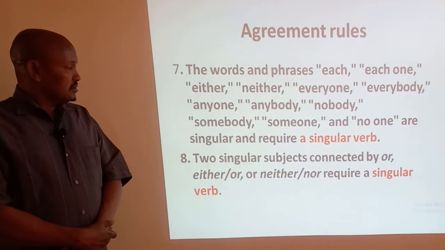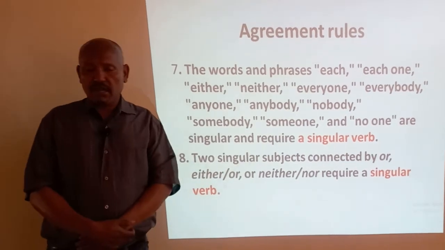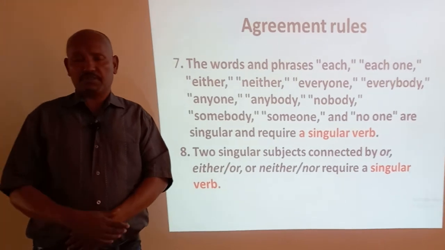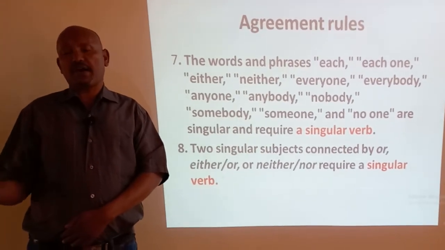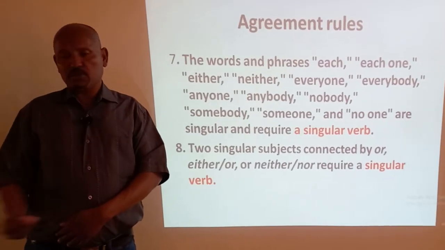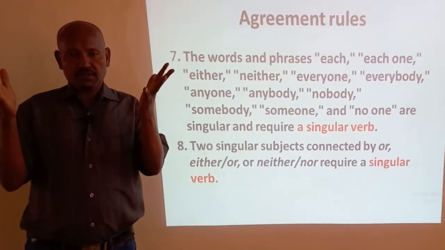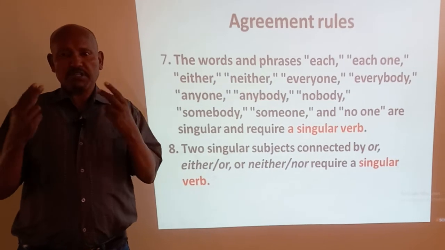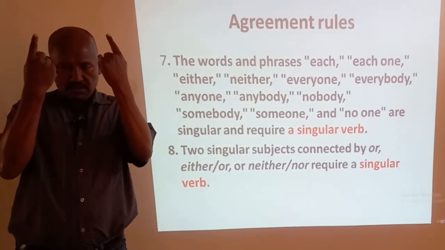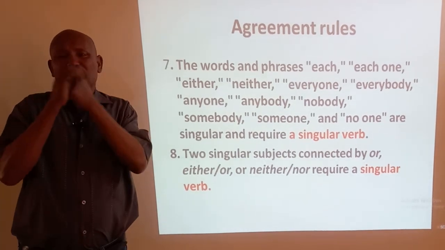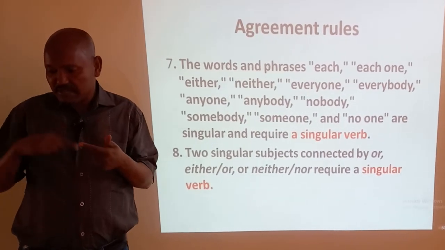Let's check here. Anyone comes, not anyone come. Whatever any person it means. Somebody comes, not somebody come. Somebody means one person, but you don't know the person. So somebody signifies one person whom we do not know. So this is an indefinite pronoun, so somebody comes rather than somebody come.